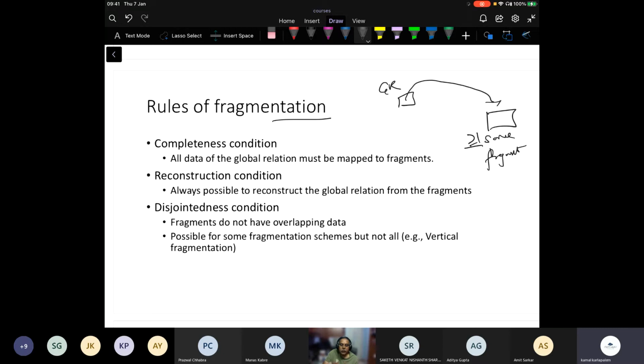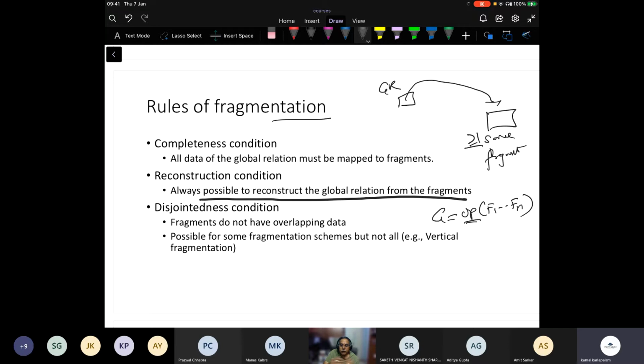If it is greater than one, it becomes overlapping because it is located in more than one fragment. The second is reconstruction: it must always be possible to construct the global relation. With n fragments and these operations, you can get back the global relation through lossless decomposition, so that when you merge, you don't get extra rows. Everything is solid, right?